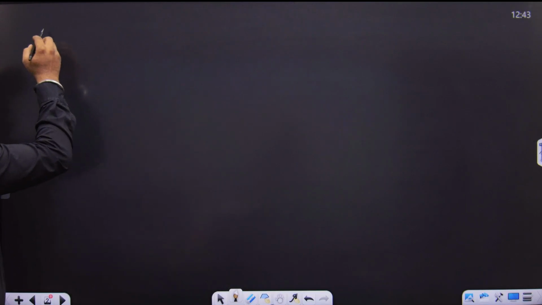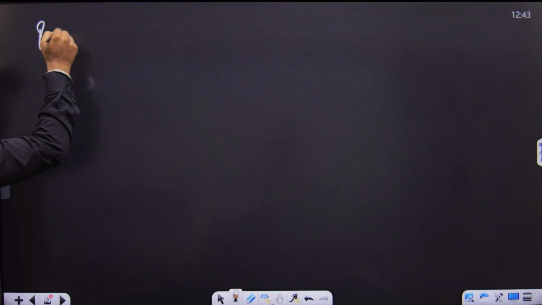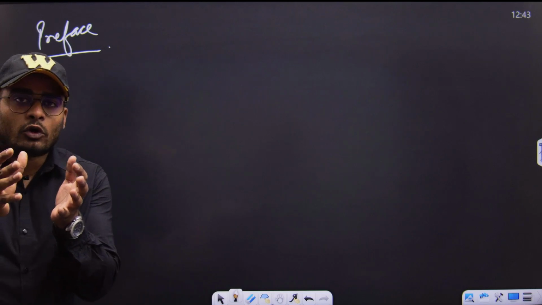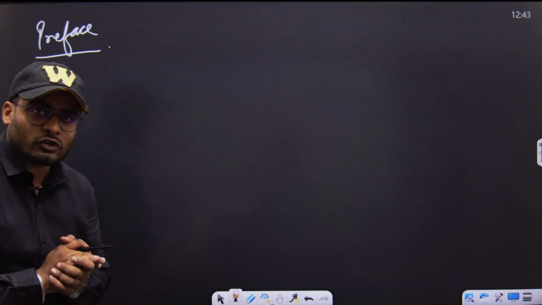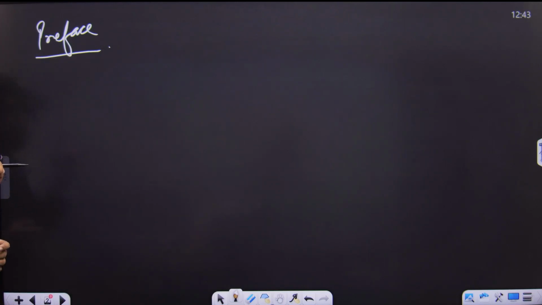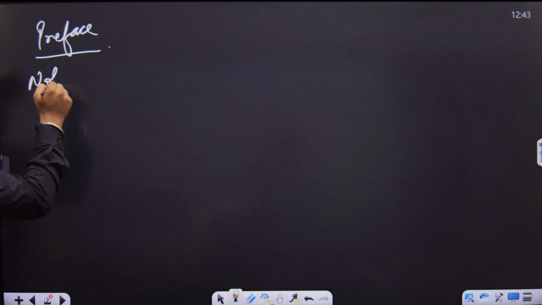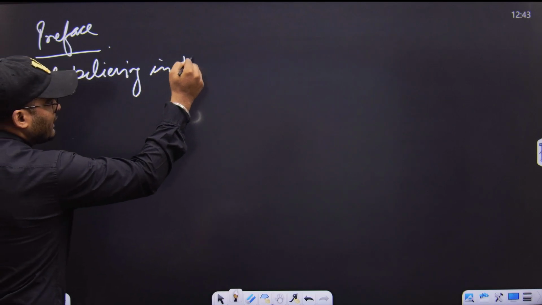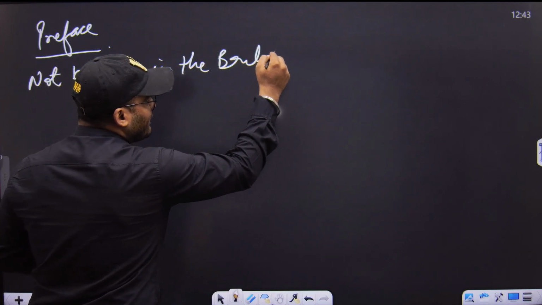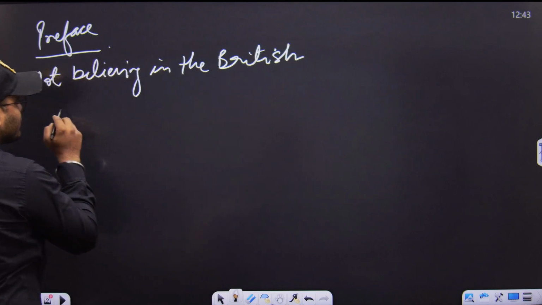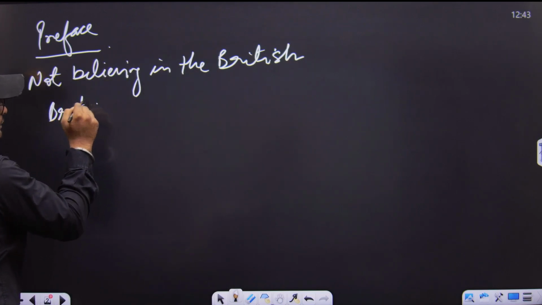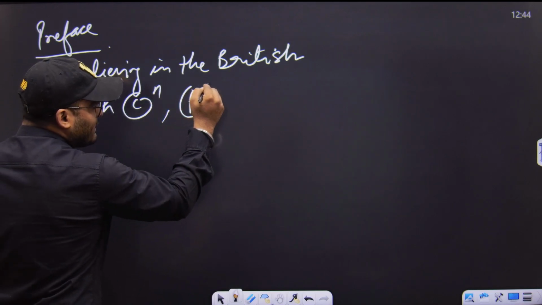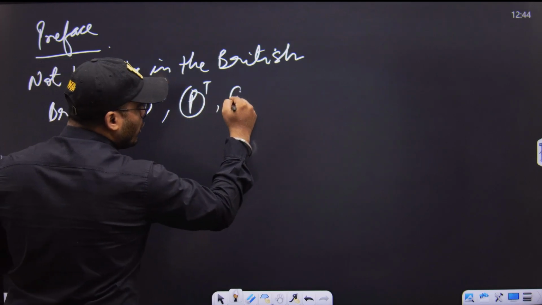In the preface itself, we have to understand that the moderates, the senior phase of Congress leadership, were not believing in the British. Rather, they were believing in the British Constitution or the British procedure. They believed in the British Constitution, the British parliamentary system, and the British rule of law.